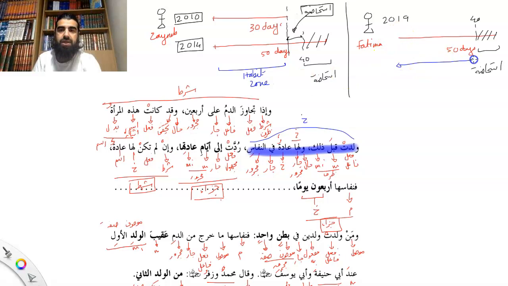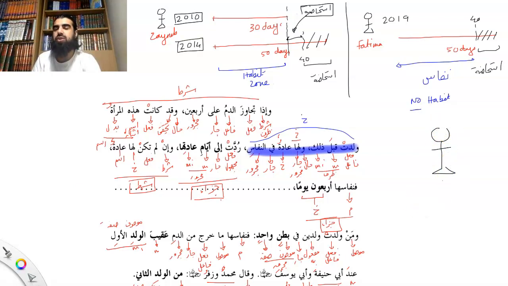Okay, so let's look at the text. It says, وَإِن لَمْ تَكُنْ لَهَا عَادَةٌ, if she does not have an ada previously, فَنِفَاسُهَا 40 يَوْمًا, then her nifas will be treated as 40 days when the bleeding exceeds 40 days. That's the second mas'ala. The third and final mas'ala, alhamdulillah, and the chapter's finished, is what if a woman has twins?